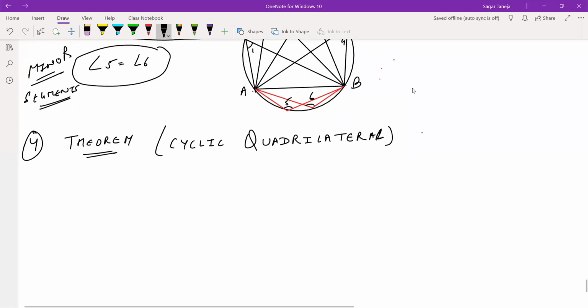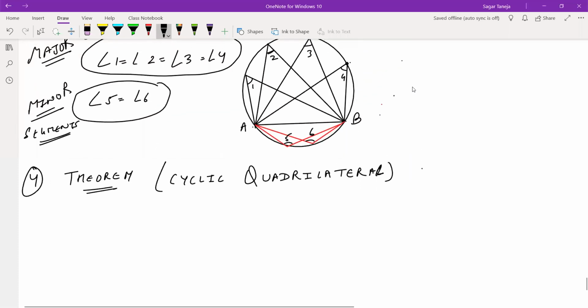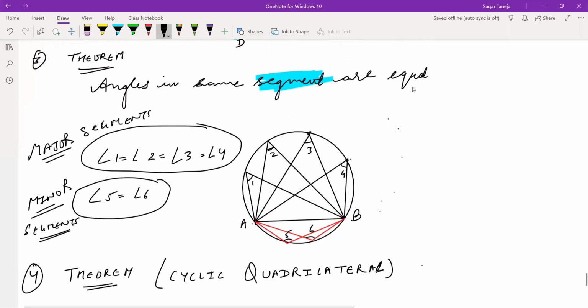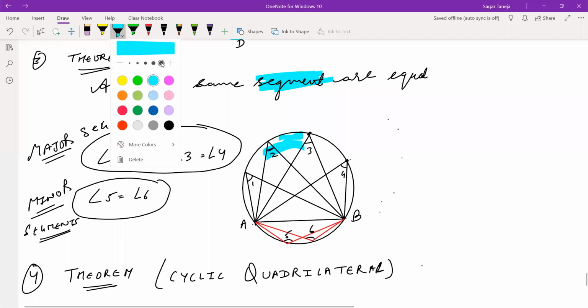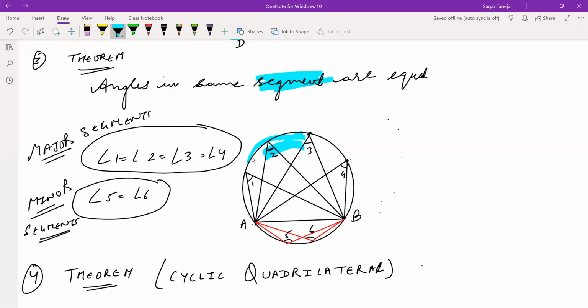Yes, Adityaman, which theorem should I explain one more time? Angle in same segment. It is like this. See this, first of all. What is this?